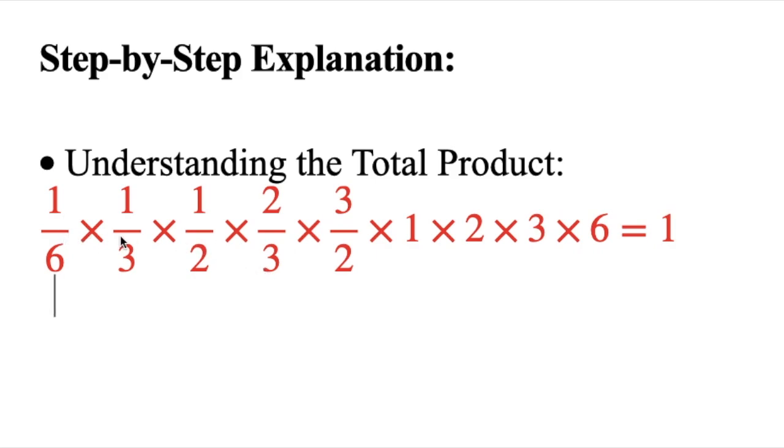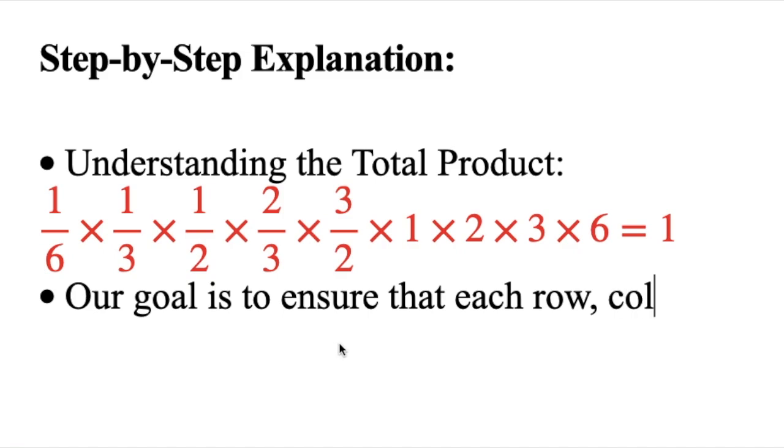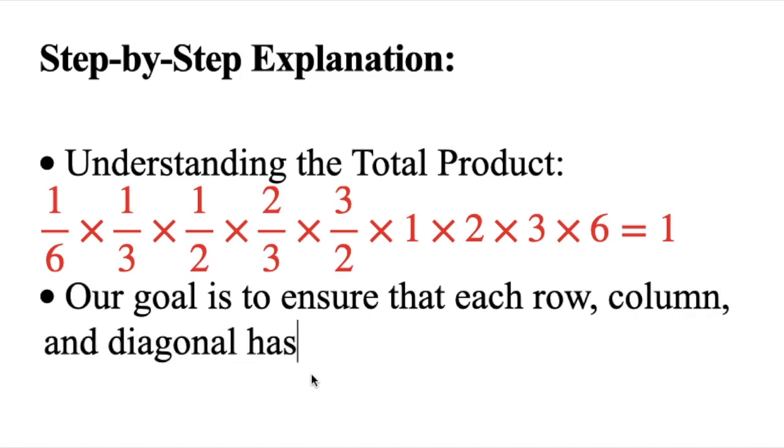So this is one clue that we have to keep in mind while plugging the values into the grid: we try to put those values in rows, columns and diagonals such that their product is equal to 1.